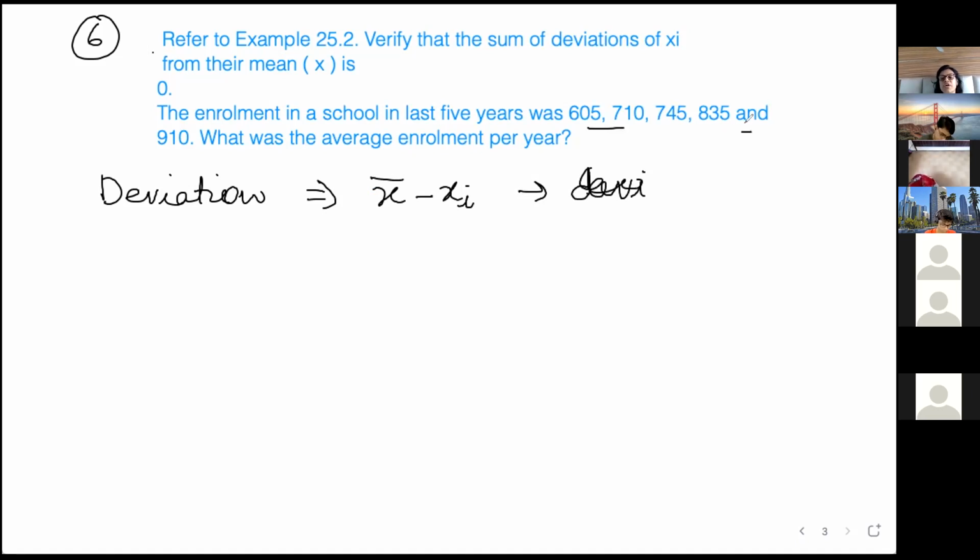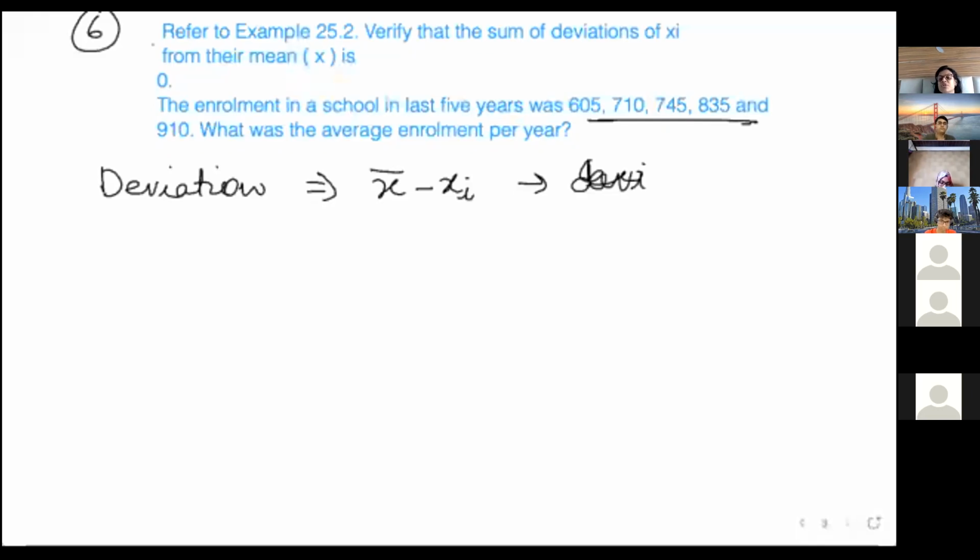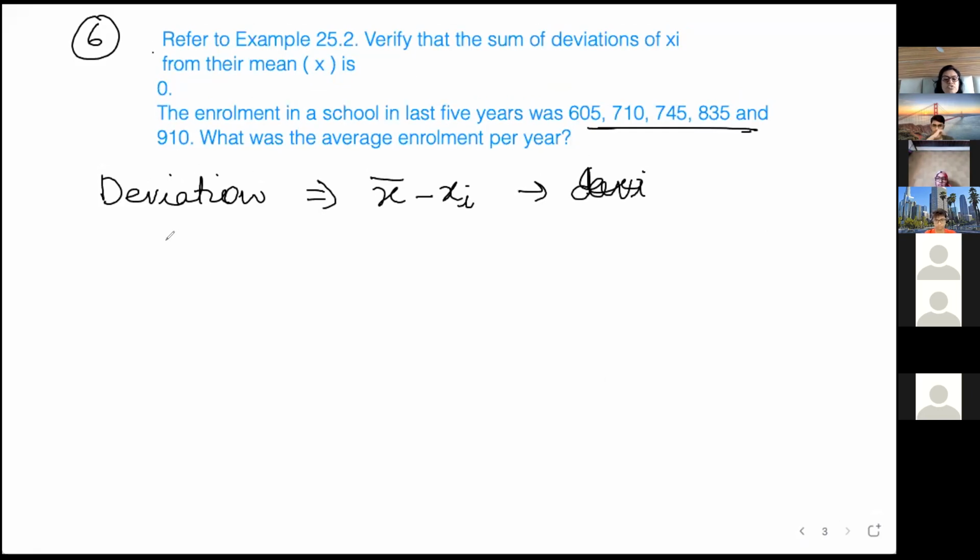In this question the mean we had calculated was 761. So x bar in this question was already calculated as 761. If you have not calculated it, you can calculate it: sum of the observations upon 5, you will get 761. Now they have asked that the sum of deviations of xi from their mean is 0. That we have to prove.